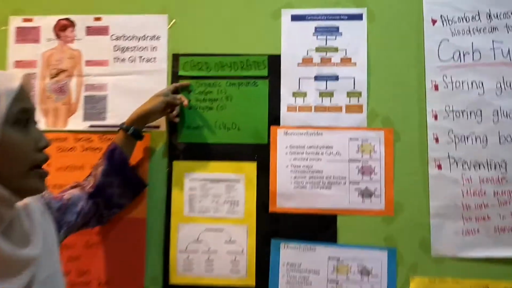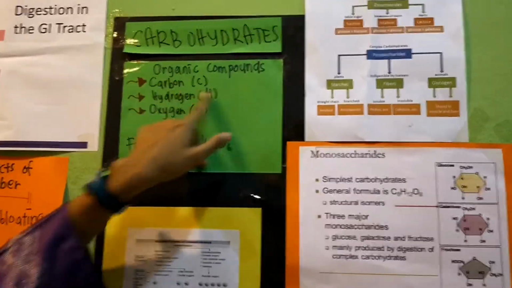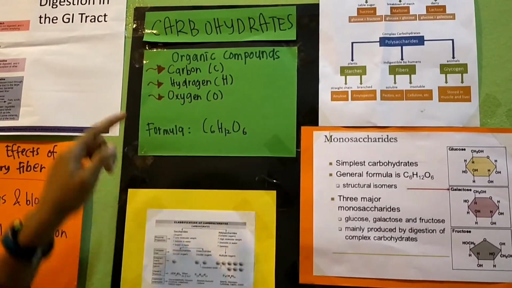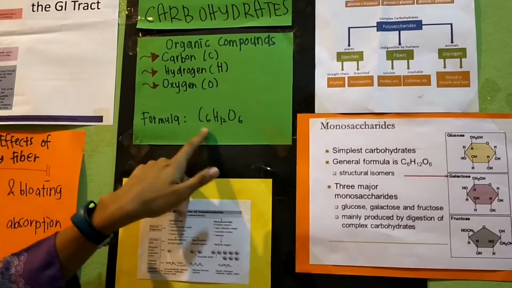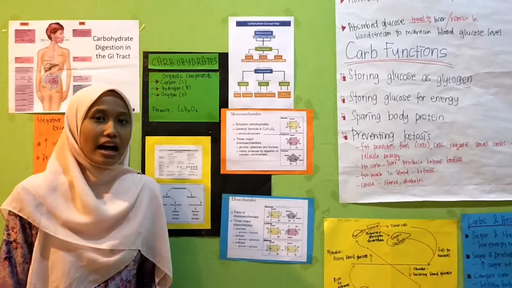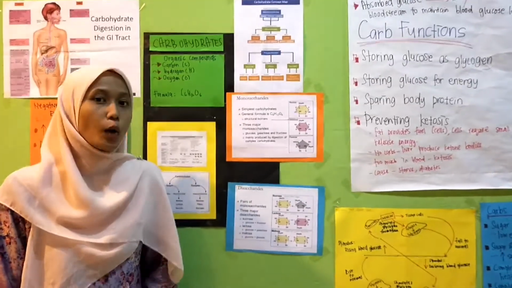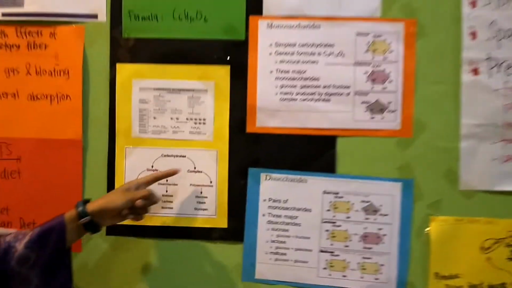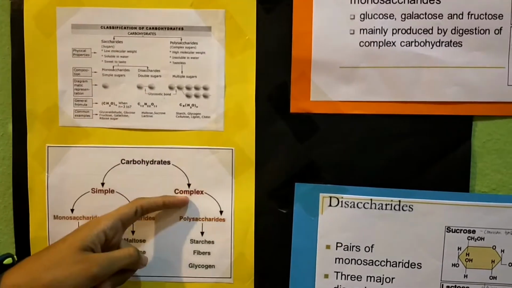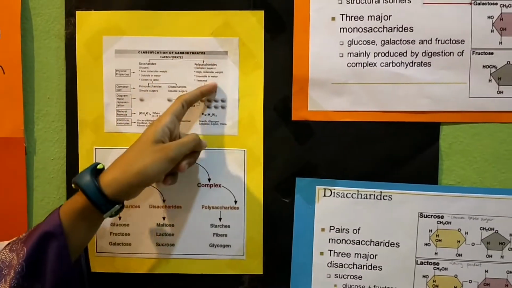What is carbohydrate? Carbohydrate is an organic compound that contains carbon, hydrogen, and oxygen, and its general formula is C6H12O6. There are two types of carbohydrates, which are simple and complex. Simple is known as saccharide and complex is known as polysaccharide.